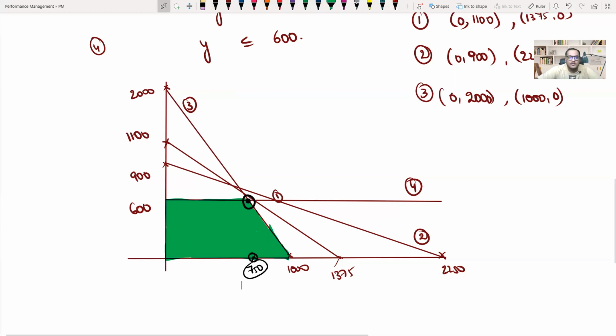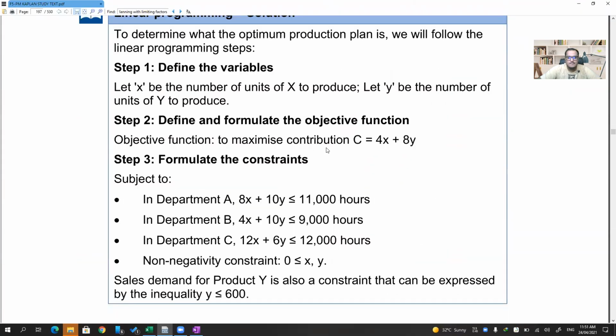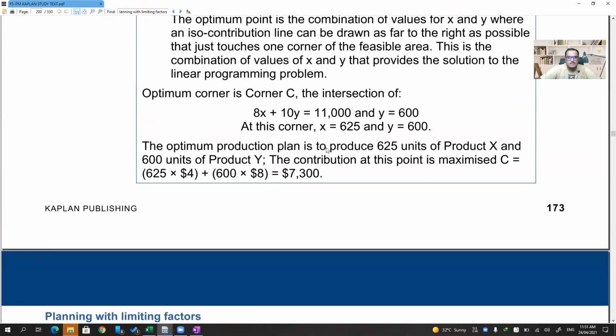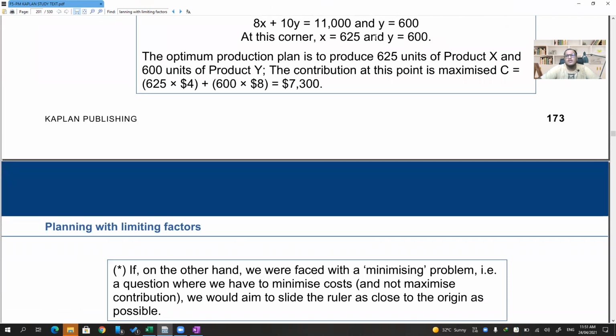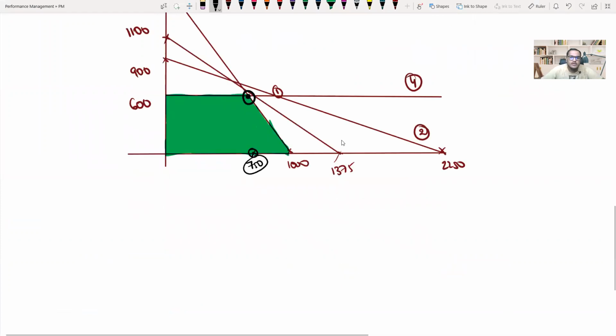So X I should produce 750 units, Y I should produce 600 units. I'm not sure what X is. You'll have to do that on the graph. On the graph it is 625. Okay, I thought it will be 700 odd. 625 it is. Okay. Got this? Okay, sir.